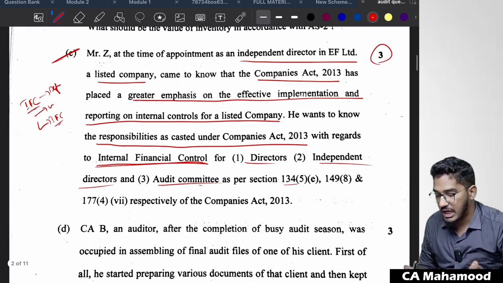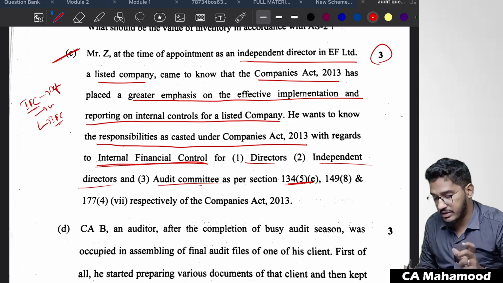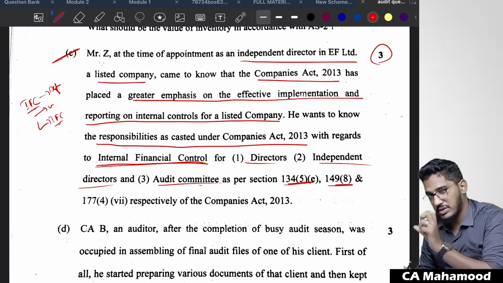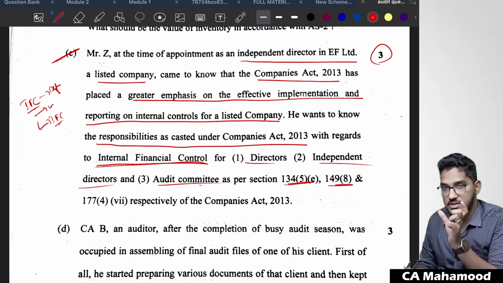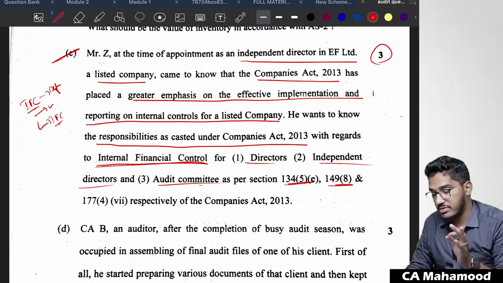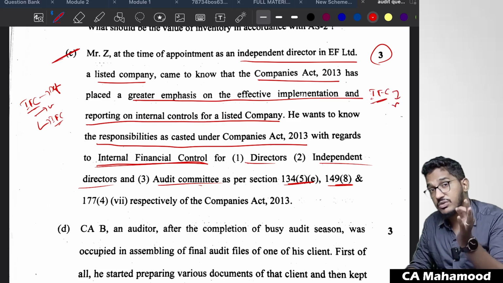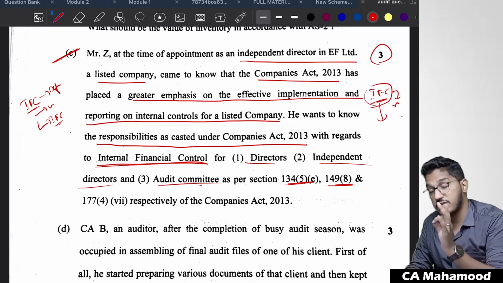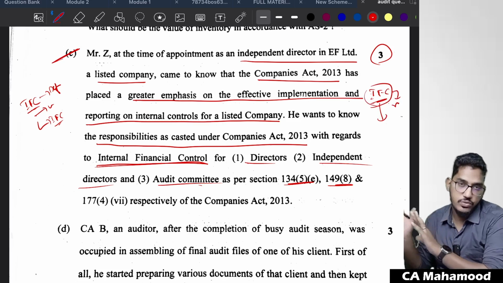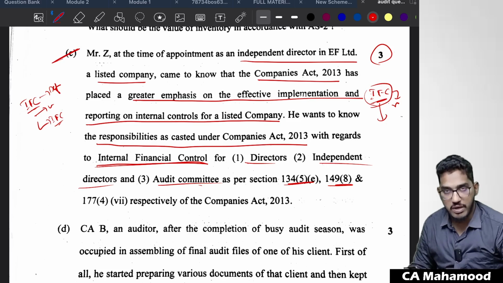Understood? More or less, these aspects relate to some specific Companies Act section they have asked. But what you could have done is write the definition of internal financial controls, its reporting requirements, and in addition to that, you could also have written for which cases internal financial controls will not become applicable. If you had written that, it would give you good marks.